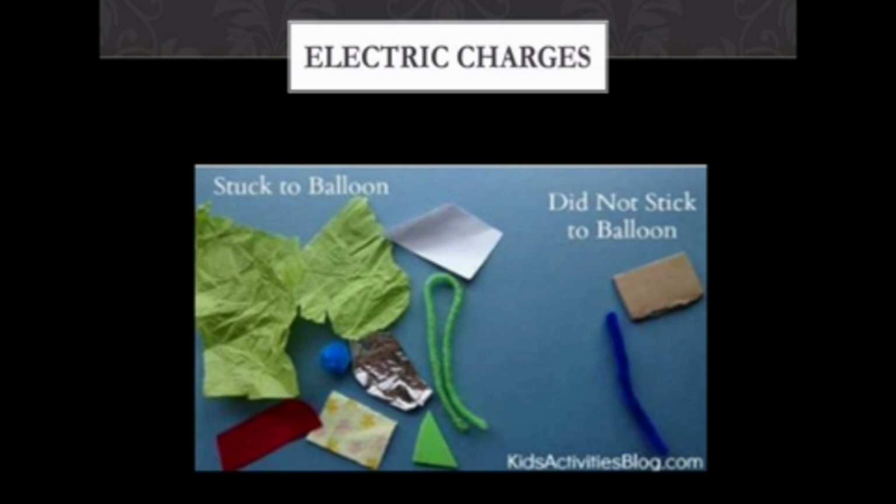Initially they thought that it was the natural property of amber.